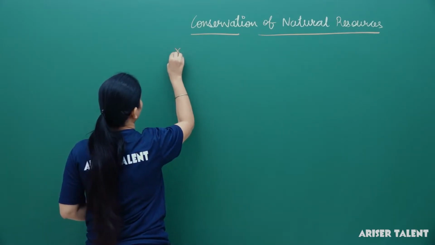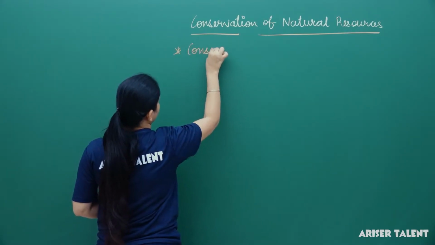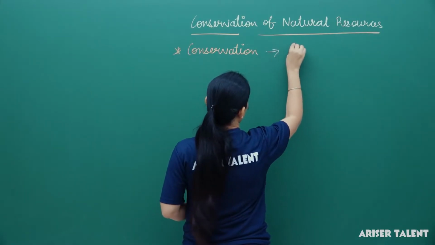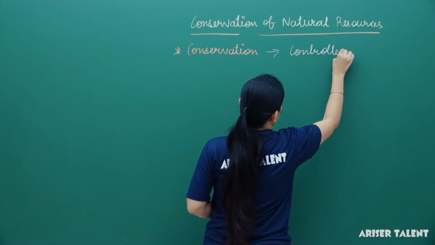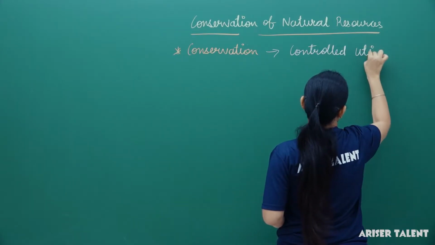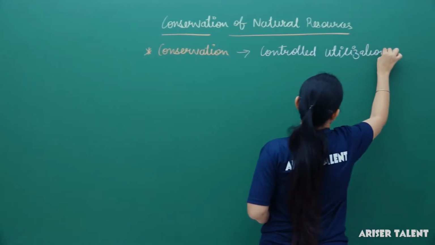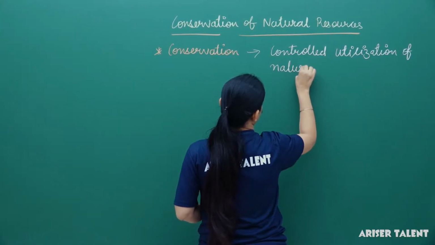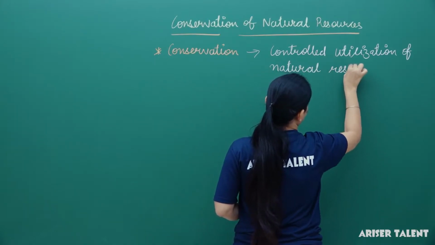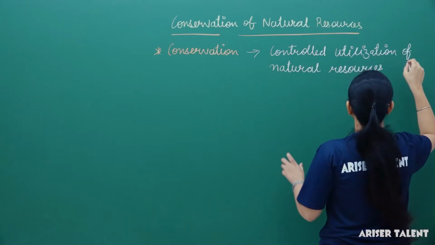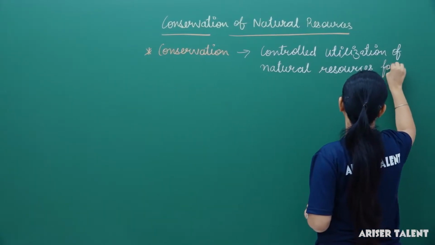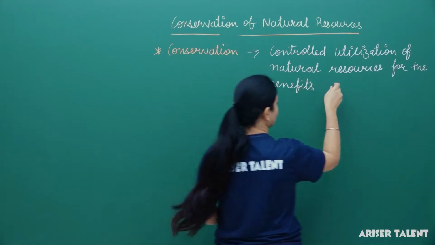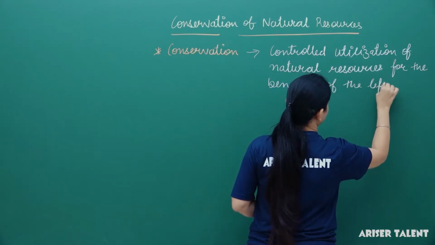Okay, so here conservation means controlled utilization of natural resources for the benefit of the life forms.